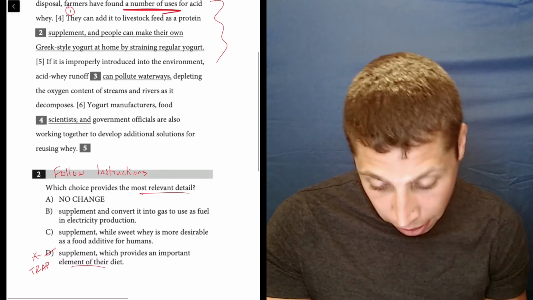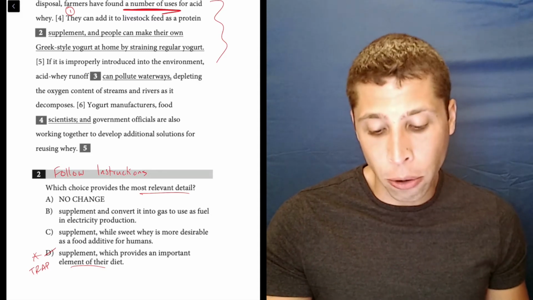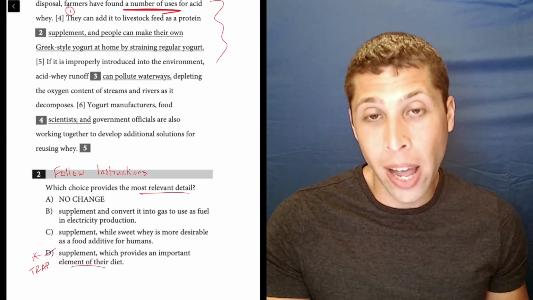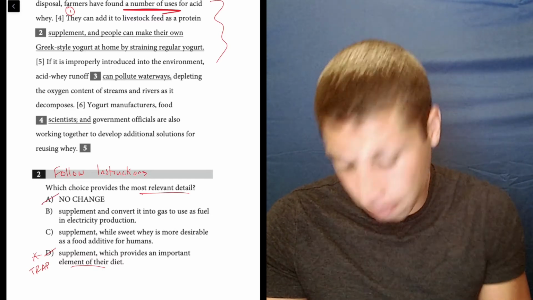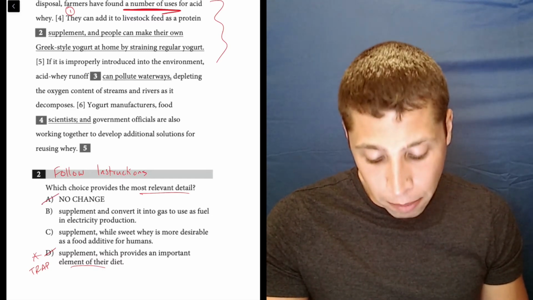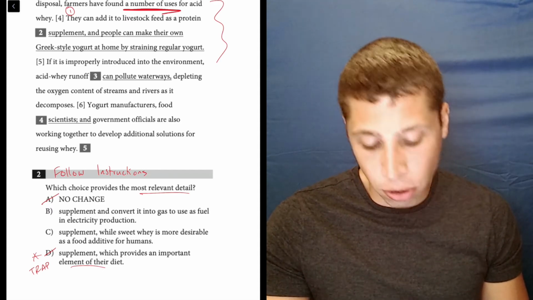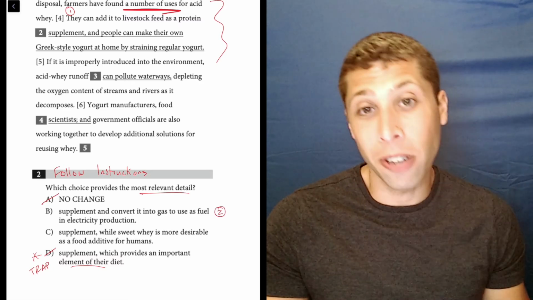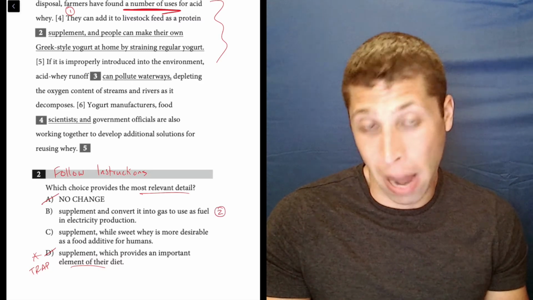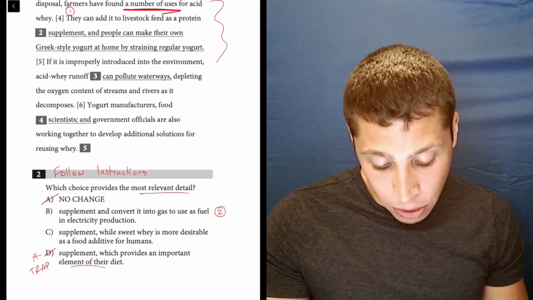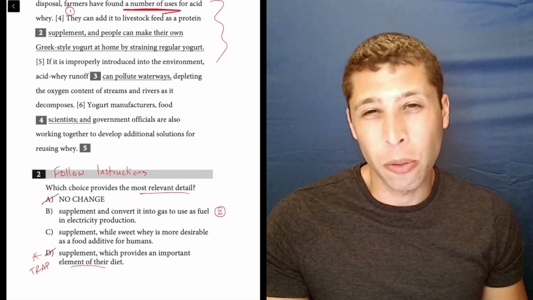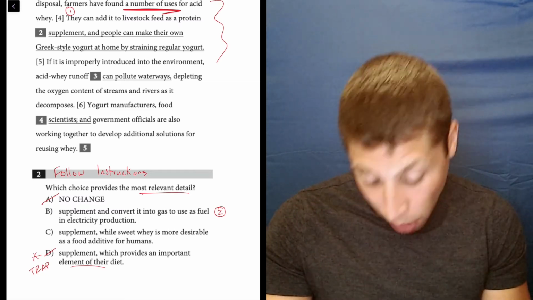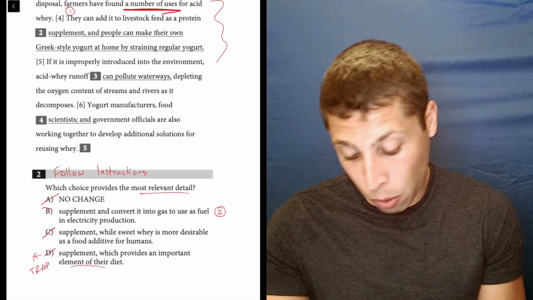Let's look at choice A: people can make their own Greek-style yogurt at home by straining regular yogurt. Well, that's not a use of acid whey, that's just a use of yogurt, so that doesn't matter at all. B: they can convert it into gas to use as fuel in electricity production. That sounds like another use of acid whey. They can make power out of it. And C: while sweet whey is more desirable as a food additive for humans, that's not a use of acid whey, that's a use of an entirely different kind of whey, and we don't want to introduce that into this mix.